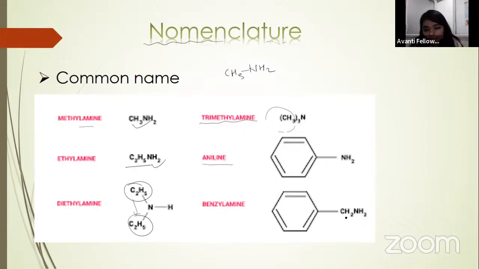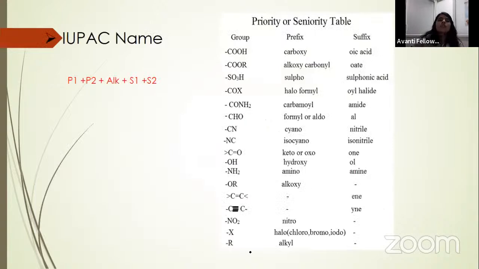Or if a benzylic group is there, like this benzylic CH2 along with the benzene ring, then we will call it benzylamine. Okay, so now it's time to discuss IUPAC nomenclature. This is kind of an important thing, you have to pay attention here. What is the format of IUPAC nomenclature? We know that P1, P2, ALK, S1, S2. So your P1 is, we know, primary